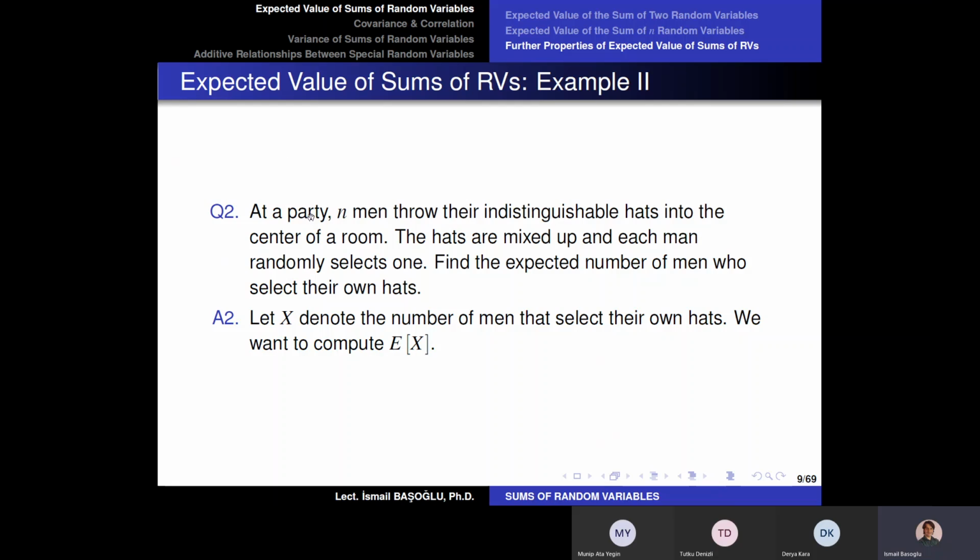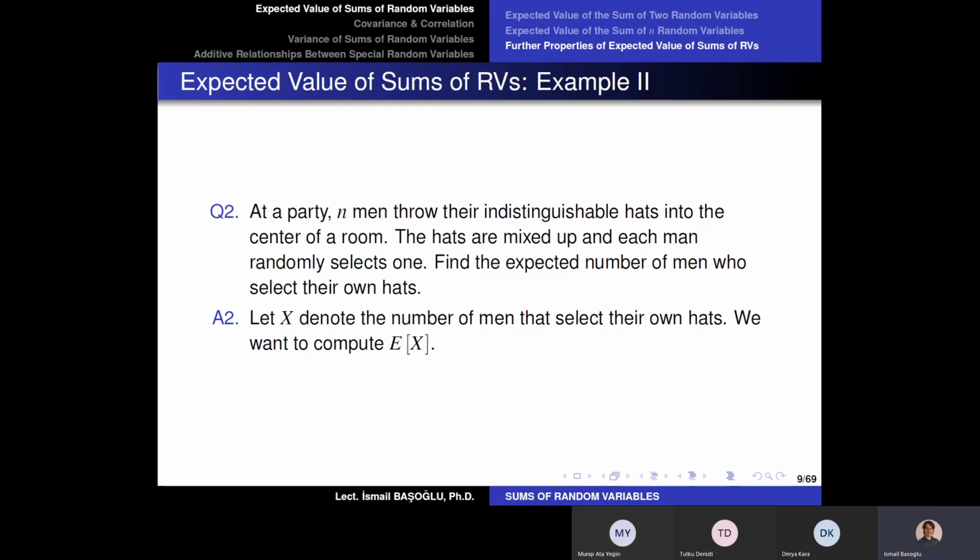So imagine there is a party, and in that party there are n men. They throw their indistinguishable hats into the center of a room. So they are throwing their hats, but their hats are all the same, except, let's just say, inside the hat the name of the owner is written. But when you throw them in the middle of the room and mix them up, you cannot select your own hat without looking at the name.